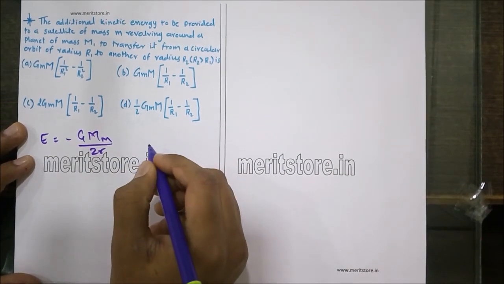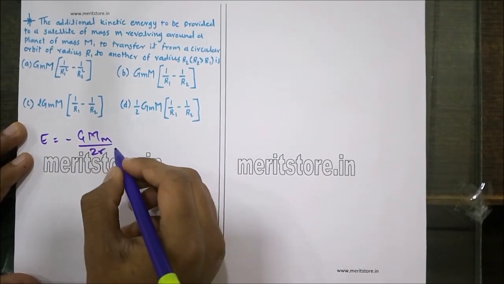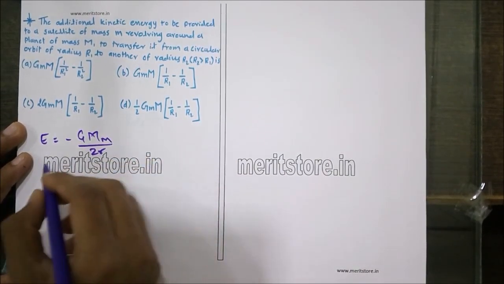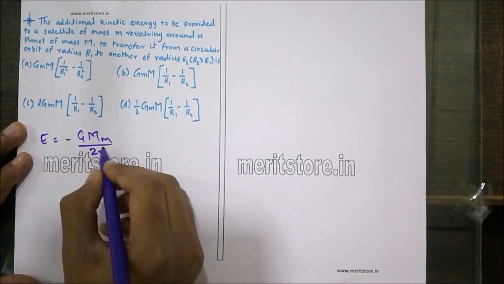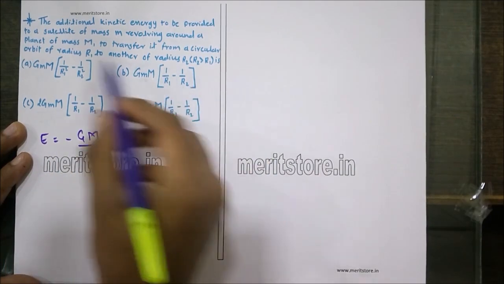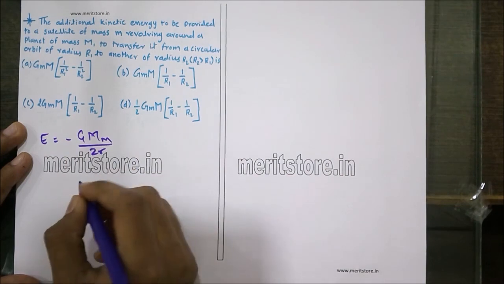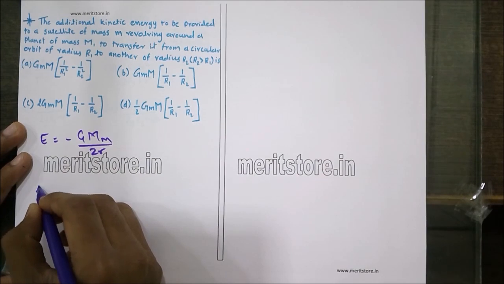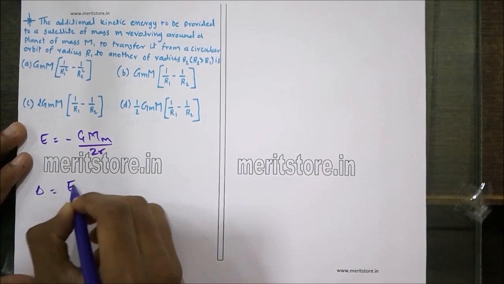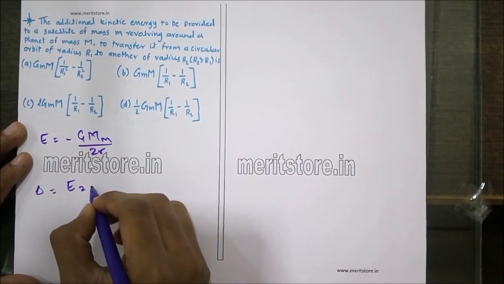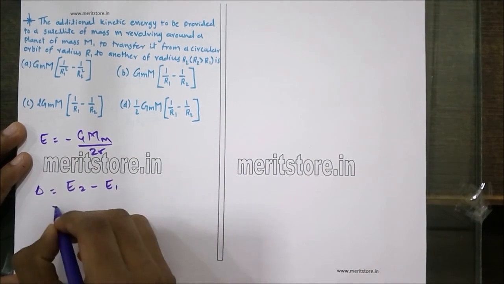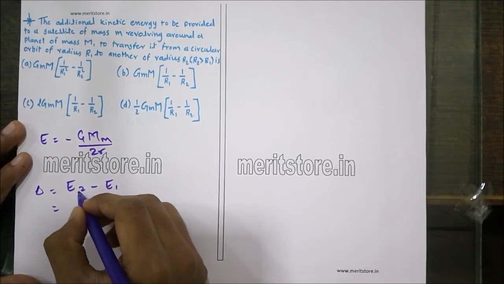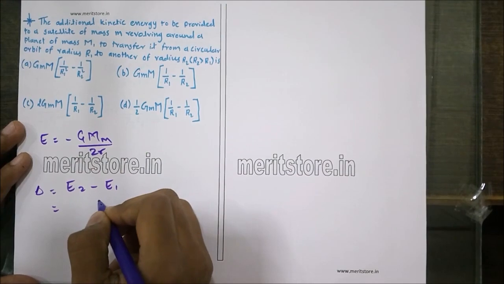Where M is the mass of the planet and small m is the mass of the satellite. Now, to transfer it from a radius r1 into a larger radius r2, the extra energy should be supplied in the form of kinetic energy. So the value is given as E2 minus E1, that is the larger radius minus the smaller radius.